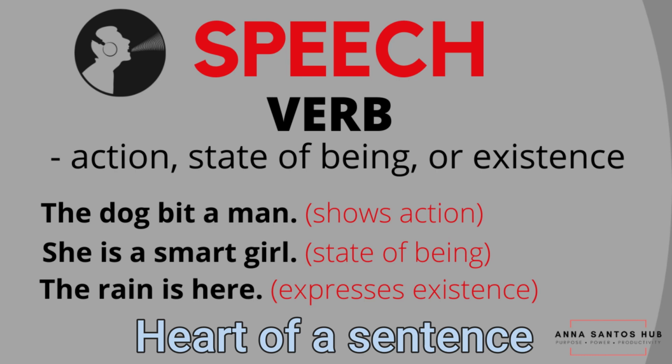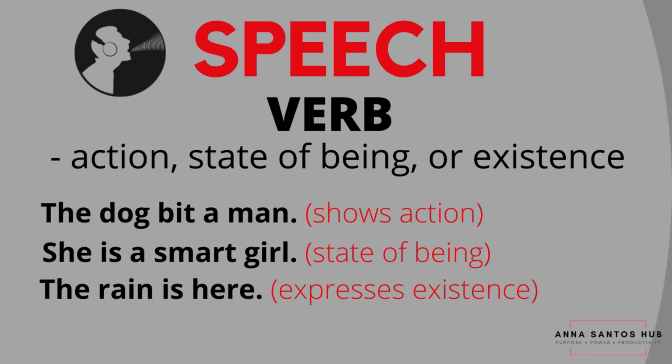For example, the dog beat a man. In here, the verb shows an action. She is a smart girl. This shows a state of being. The rain is here. It expresses existence.